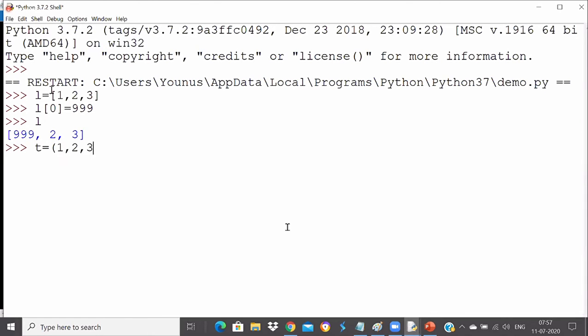When you say t is equal to 1, 2, 3, you know what happens when I say t of 0 is equal to 999?